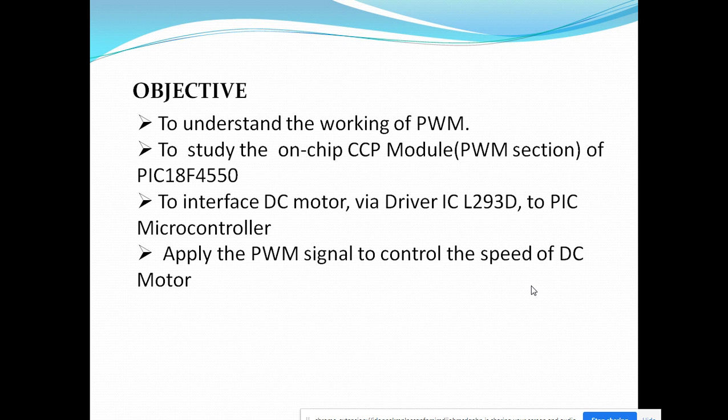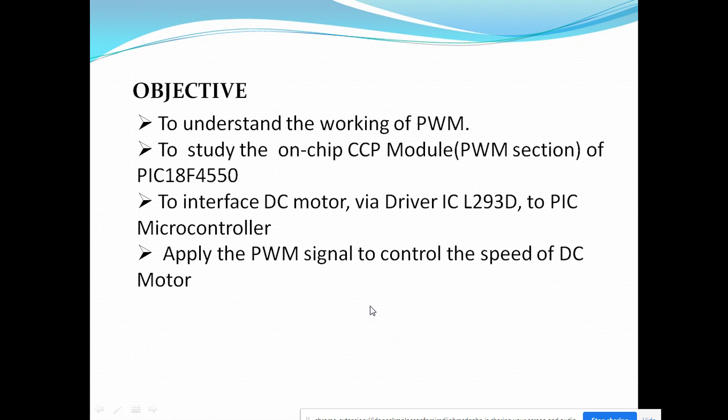The DC motor is interfaced with the PIC microcontroller by using the L293D driver IC, because the output current of the PIC microcontroller is small compared to the DC motor requirement. To drive the DC motor, we need to boost the current coming from the PIC microcontroller pins. For that purpose, the driver IC L293D is used.